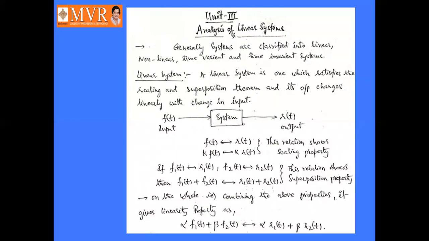On the whole, combining the above properties gives the linearity property. So some constant into f1 of t plus some constant into f2 of t tends to some constant into r1 of t plus some constant into r2 of t. Here the constants are alpha and beta. So alpha into f1 of t plus beta into f2 of t tends to alpha into r1 of t plus beta into r2 of t. This shows the linearity property. A linear system satisfies the superposition theorem, and its output changes linearly according to the input. So this is a linear system.